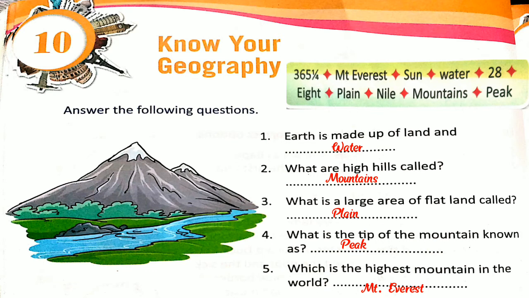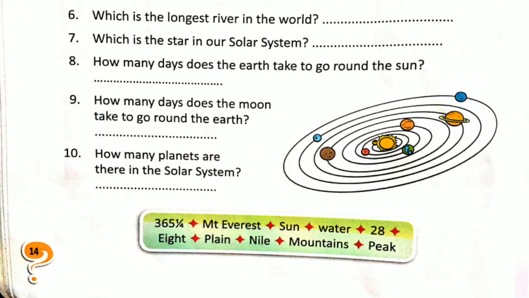Okay, very good. Now we are doing the next question. Number 6. Which is the longest river in the world? Yes. Which river is longest? Yes. Here we can find Nile. So the Nile River is the longest river in the world.